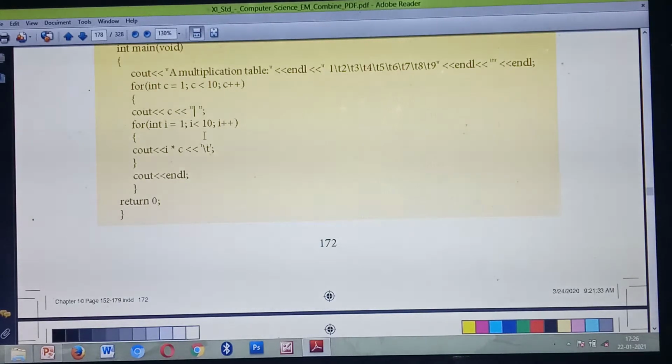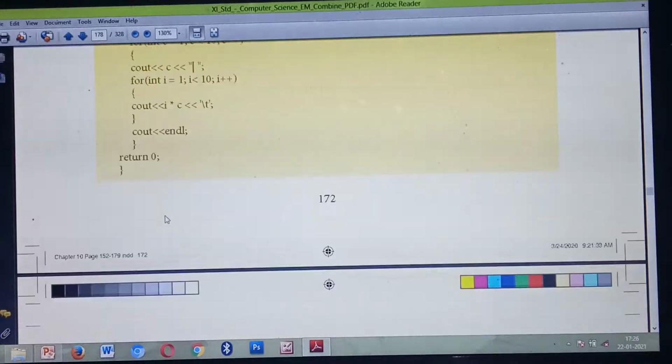Okay. So how do you need to multiply? This is a row value and this is a column value. So which one do you need to multiply? i into c. Understood? Row value and column value. So cout i into c. Then after that, \t, that is leave space, then return 0. See the output?